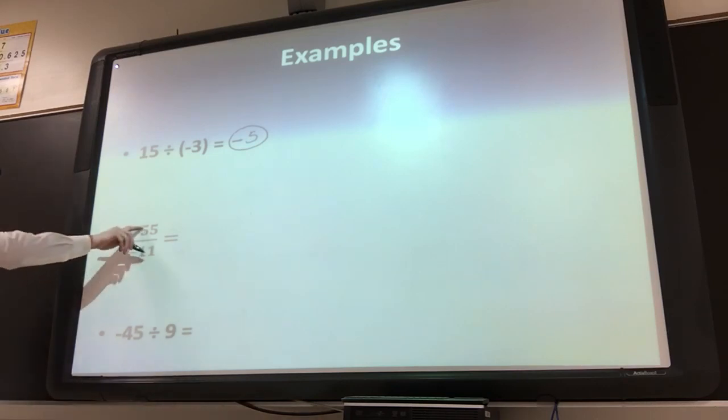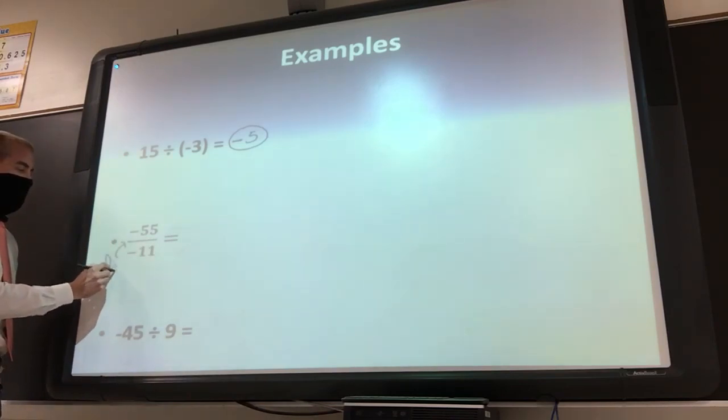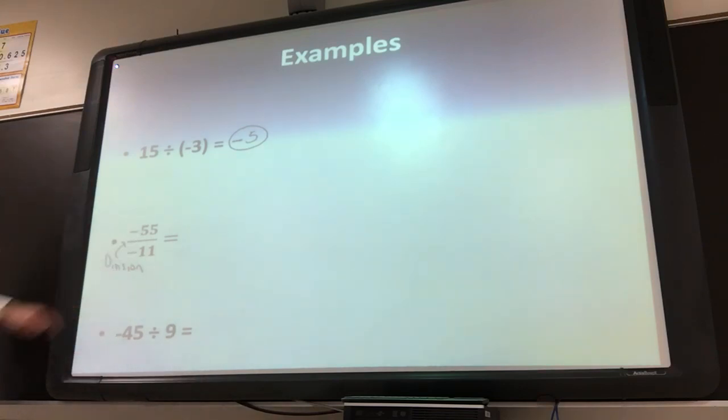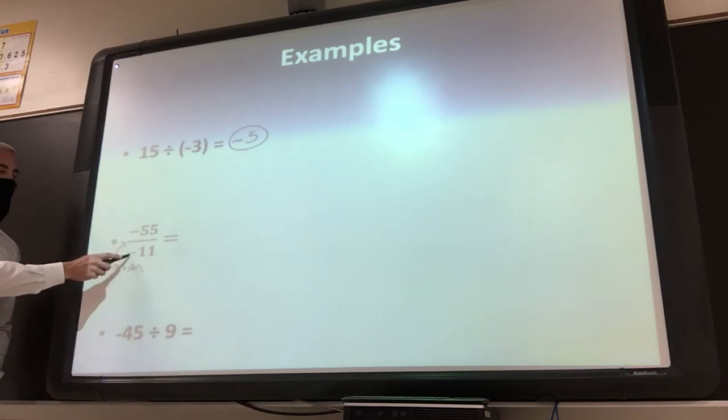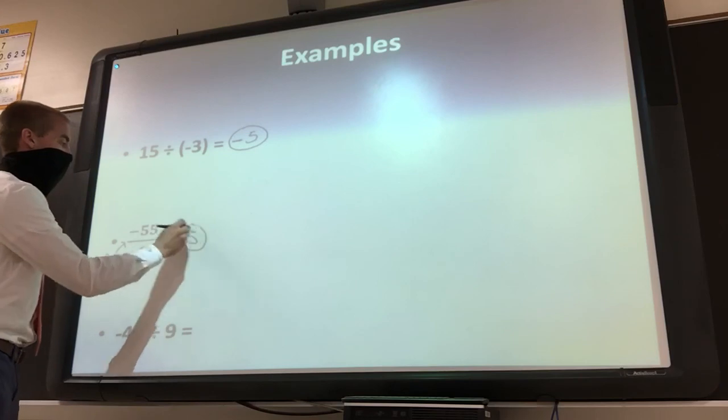If you see a fraction, this is the same thing as division. So this is like saying negative 55 divided by negative 11. A negative divided by a negative would be a positive 5.